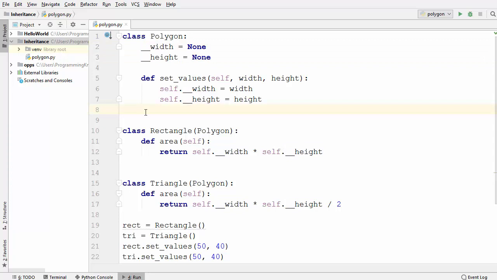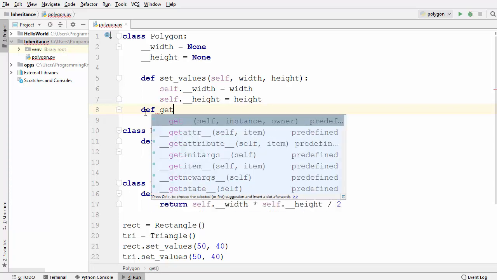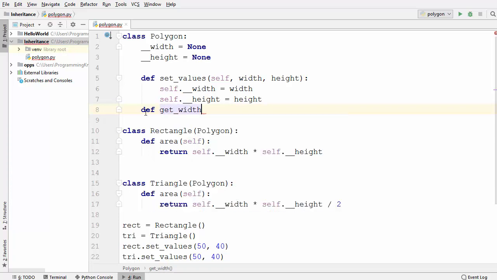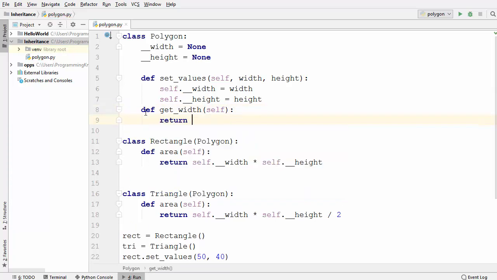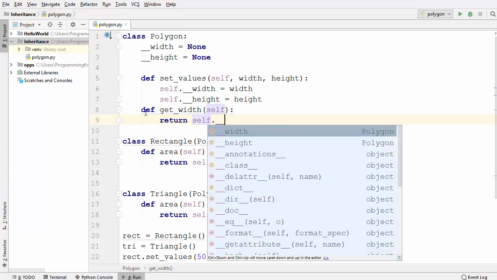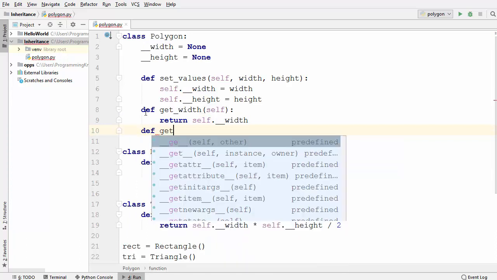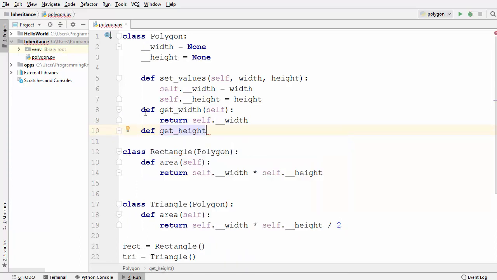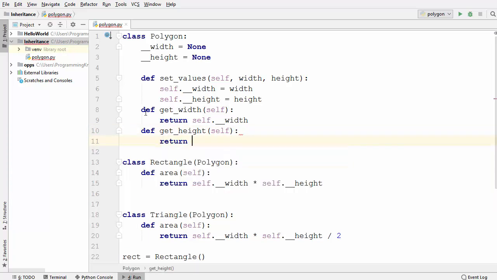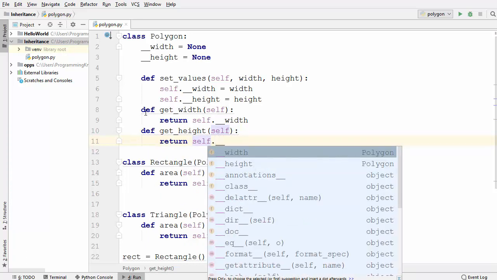So I'm going to do exactly that. Let's define a method called def get underscore width, and it's going to take no argument, and it's going to return the value of the width. Using self, we can access the value of underscore underscore width. In the same way, we can define a method called get underscore height, which also doesn't take any argument, but returns the value of the height. So self dot underscore underscore height.